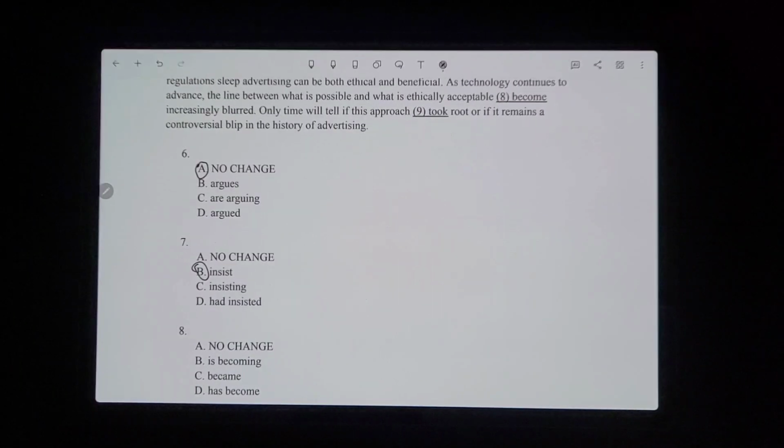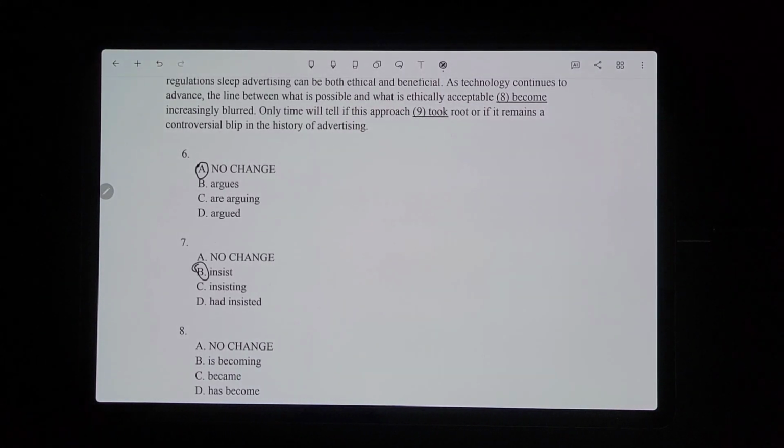Okay, so then let's go to number 8. Number 8 says, as technology continues to advance, the line between what is possible and what is ethically acceptable become increasingly blurred. So let's see, it definitely can't be become. I've been doing this so long that I can just see that, so I'm trying to think of the actual reasoning when I explain this. Give me a second to think of my words.